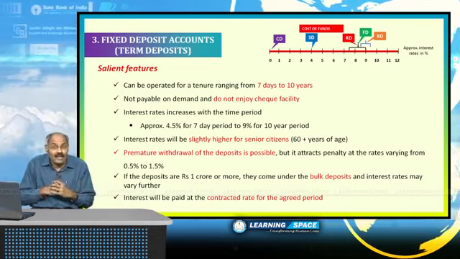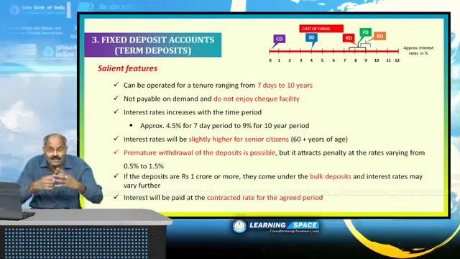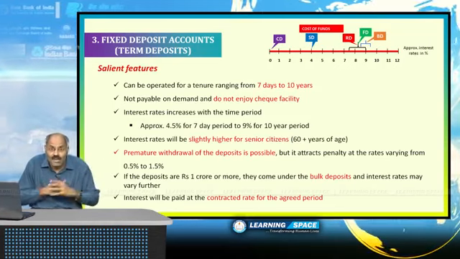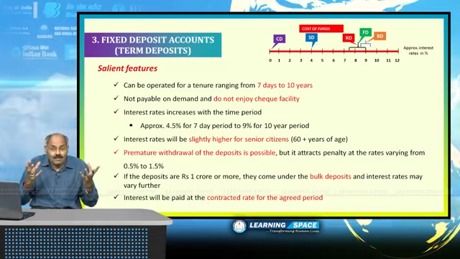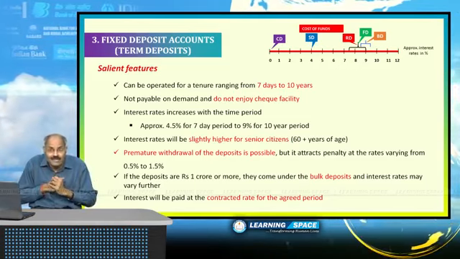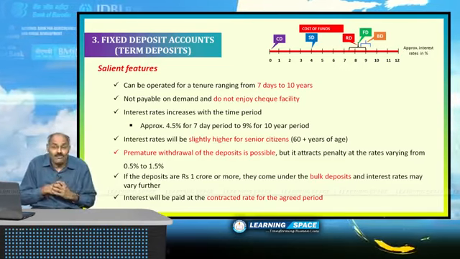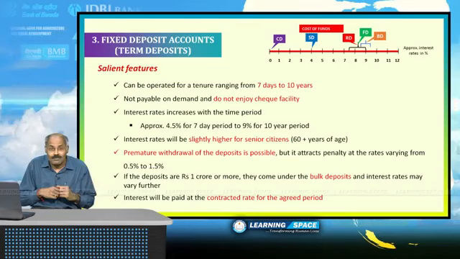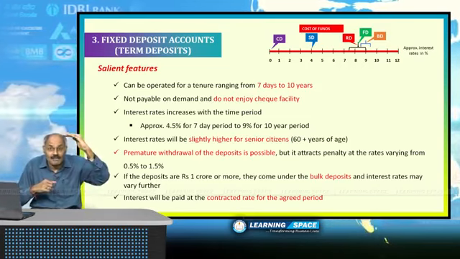Here also, interest rates are deregulated. Banks will determine their own interest rates. RBI has got no say in this. As a matter of fact, RBI does not regulate any interest rates in the banking system. Another important aspect of a fixed deposit account is that you can take money prior to the agreed period.